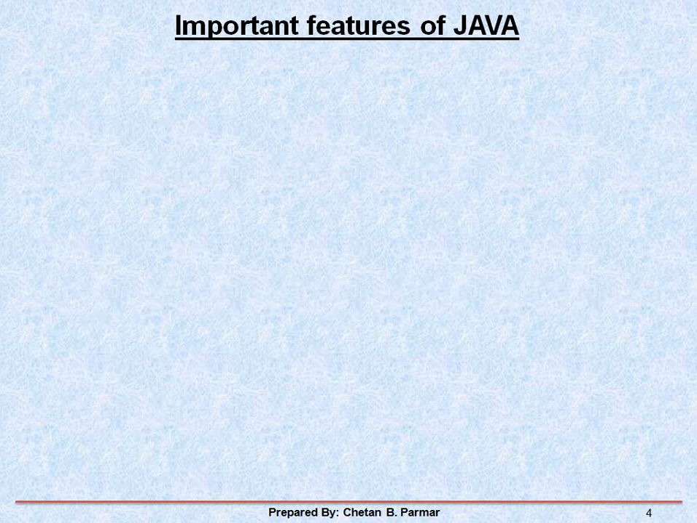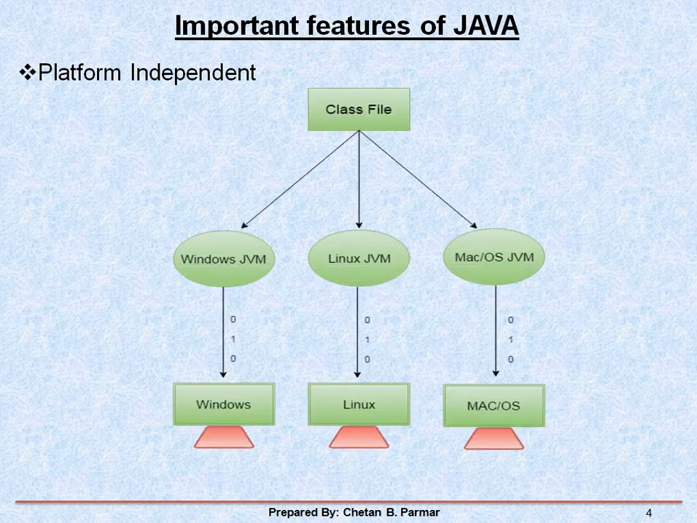Now next is platform independent. This is one of the best features of Java. You can see here in this figure, the first is known as a class file. What is this class file? I'm just giving a brief introduction about that. In Java programming, whenever you compile your Java code for the first time, it will generate a dot class file. Ultimately it's known as bytecode in Java terminology.